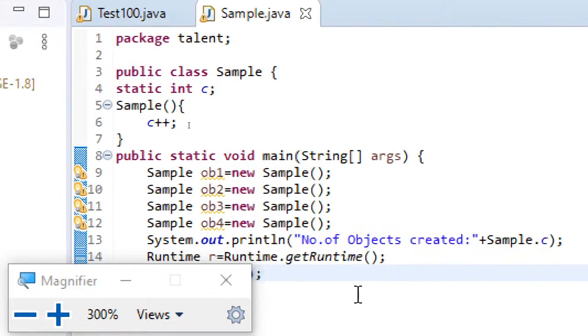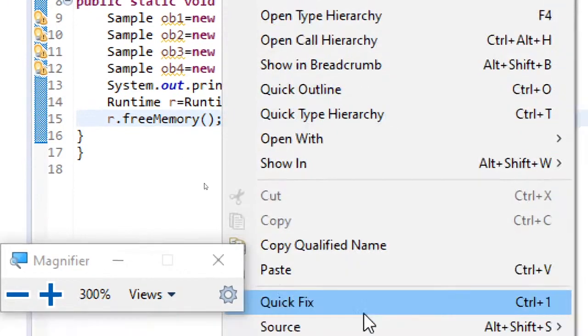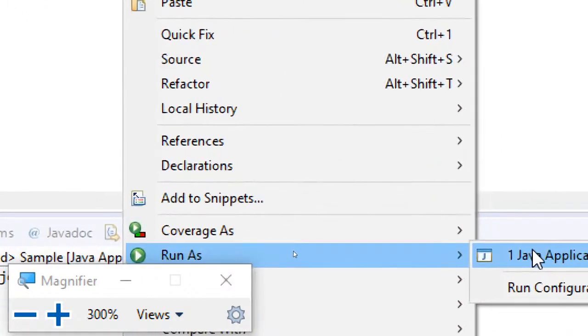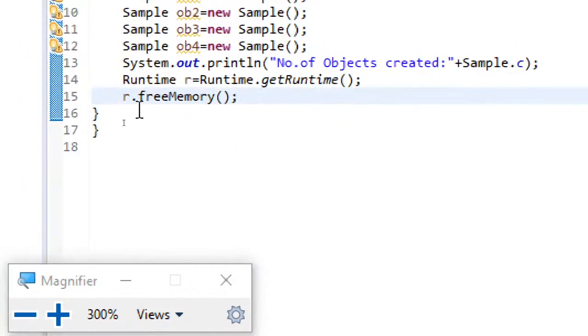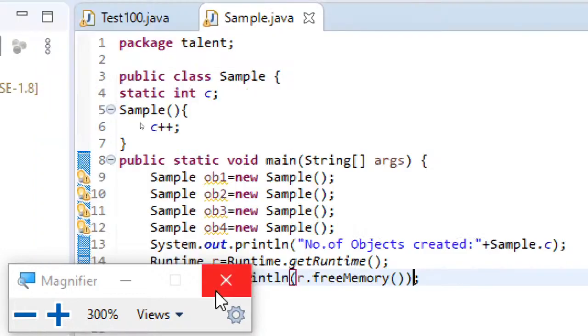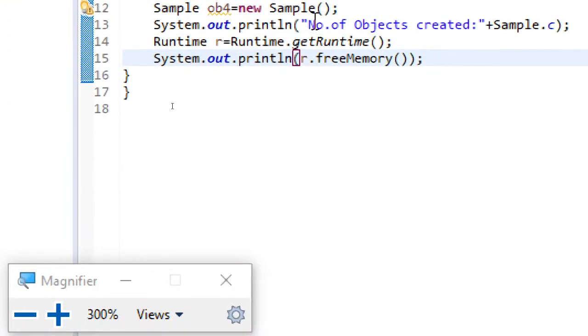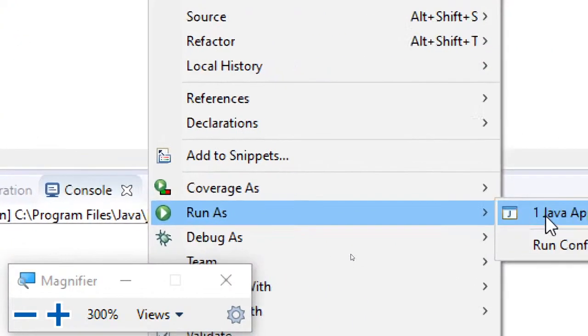So now you can see r.freeMemory. Run as Java application. Oh sorry, I have to print it. What I'll do here is sysout. When I am just calling the method, it is returning, but since I am not displaying it, we did not get any output. Now let's run this and see.